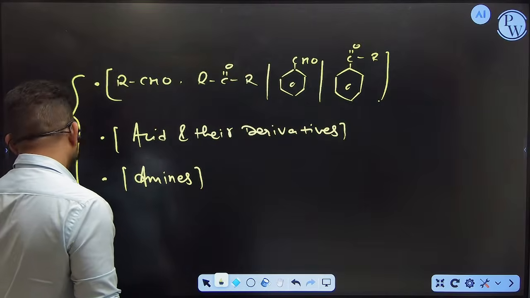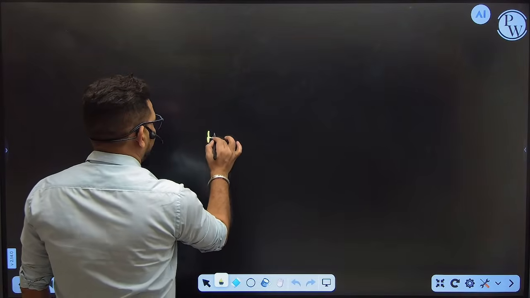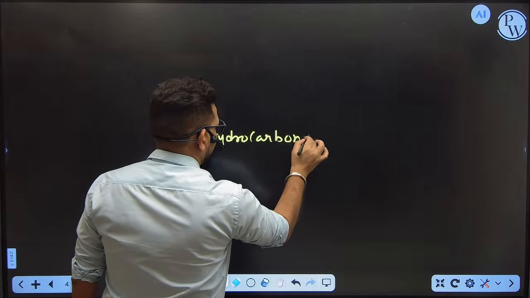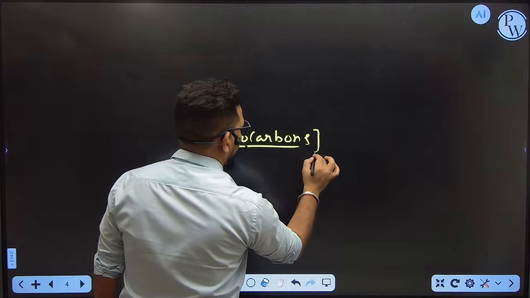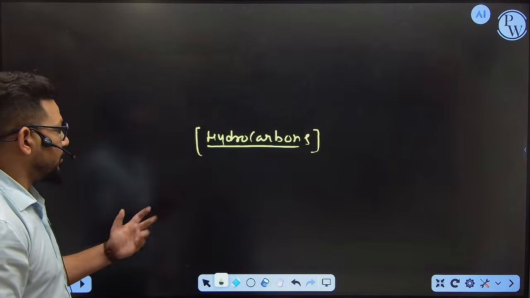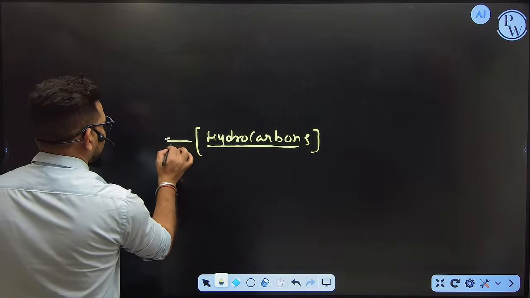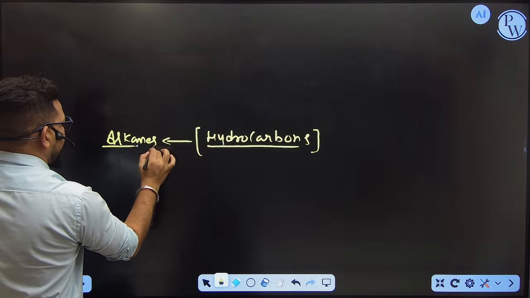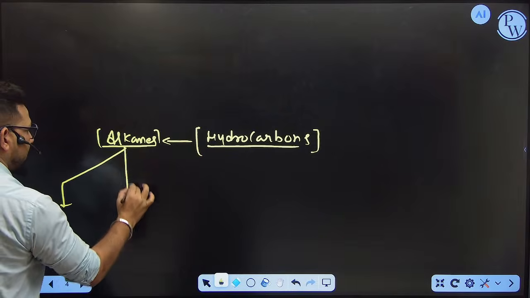So now let's see the chapter called hydrocarbons. What are the more important topics and how are we going to cover them? In hydrocarbons, you know that there are three portions. The one portion is called alkane, and in alkanes you have to prepare three topics.